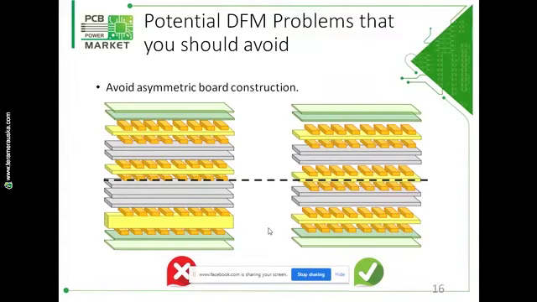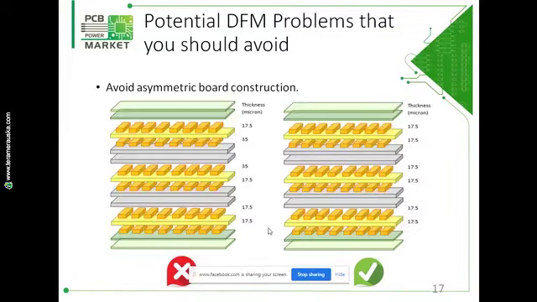Avoid asymmetric board construction to avoid bow and twist problems. The board must have a balanced construction, and it is good practice to add a redundant layer to make the board construction symmetrical around the center line. The number and weight of the copper layers should also be symmetrical around the center of the stack up. Place plane layers in the stack up at symmetrical locations to minimize the risk of warpage.